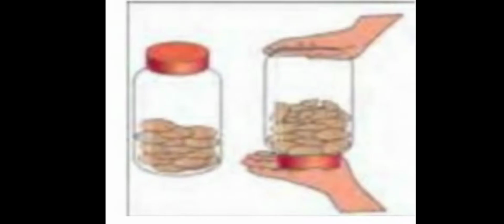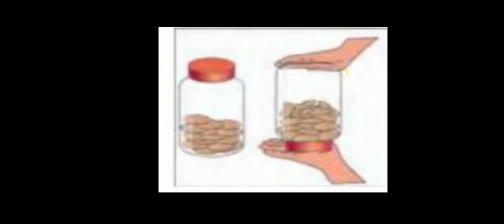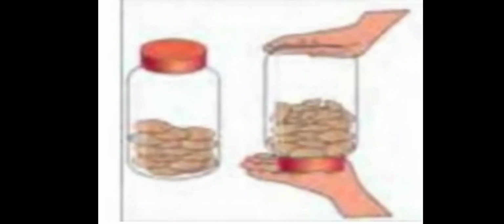Here we can see two jars in which biscuits are kept. Some biscuits were put in a glass jar. The jar was then shaken upside down. Can you tell what may happen to the biscuits? The biscuits in the jar could break.